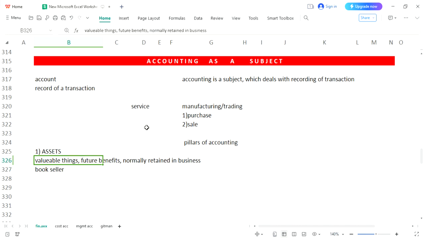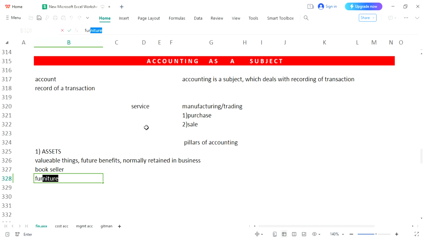Now consider that a bookseller does have some valuable things which have some future benefit and he has retained them. If he has fixtures, meaning desks or the racks within which he has placed books, a computer, an air conditioner at his shop.